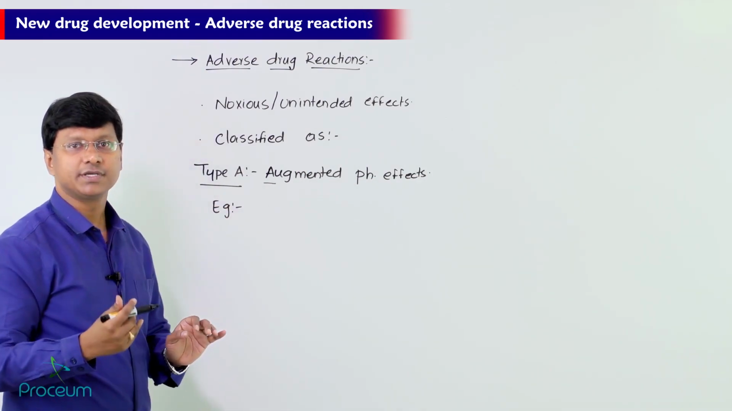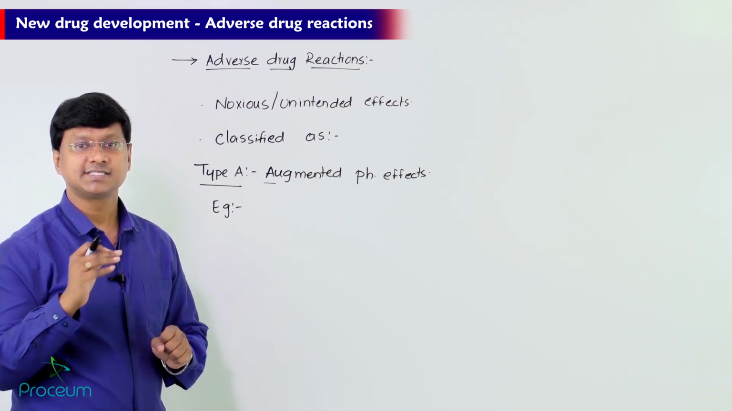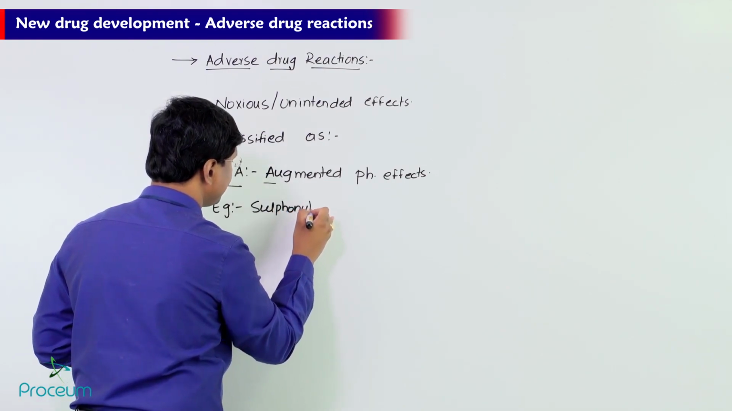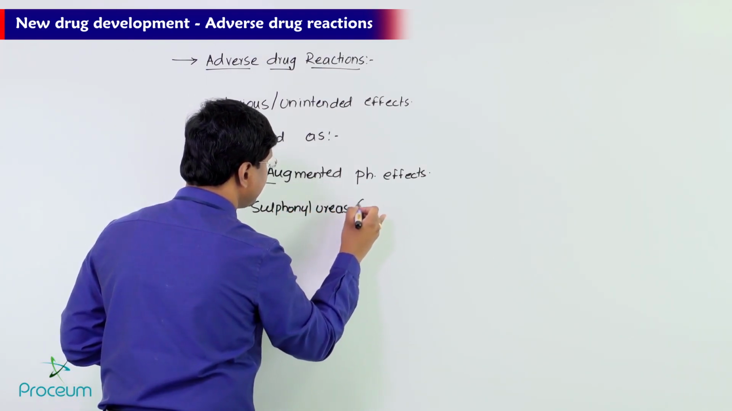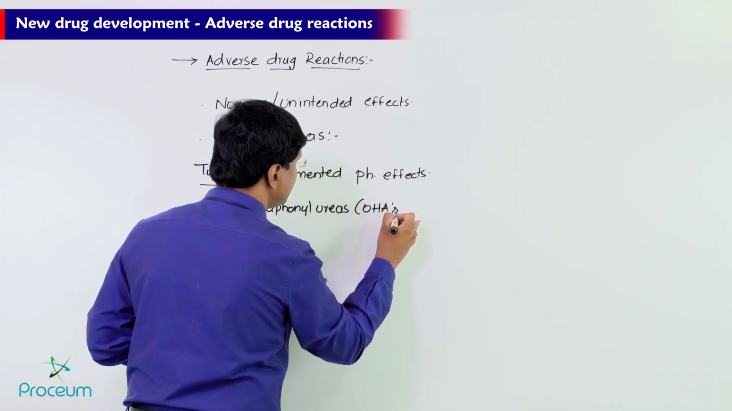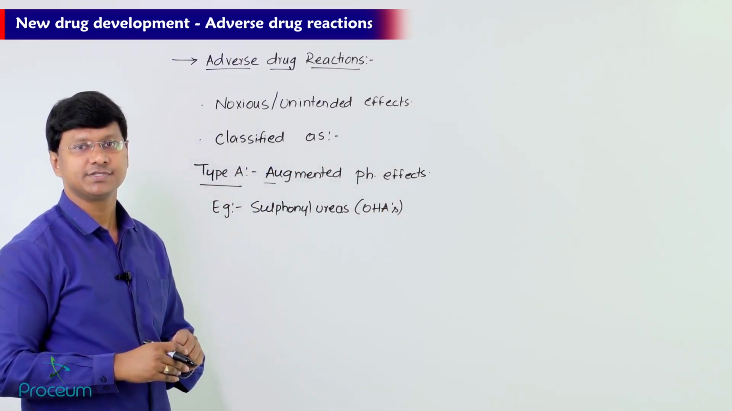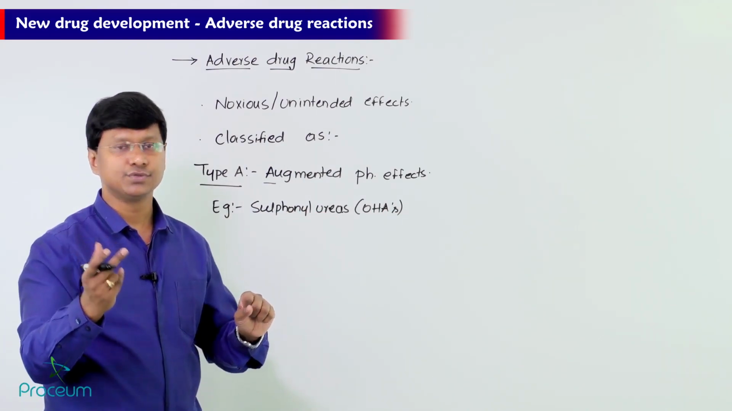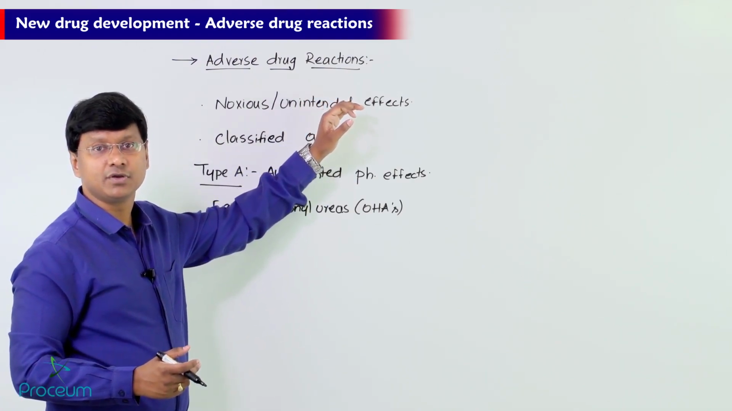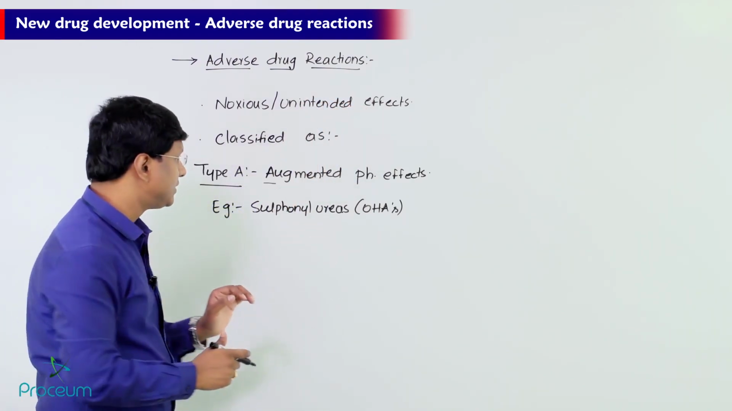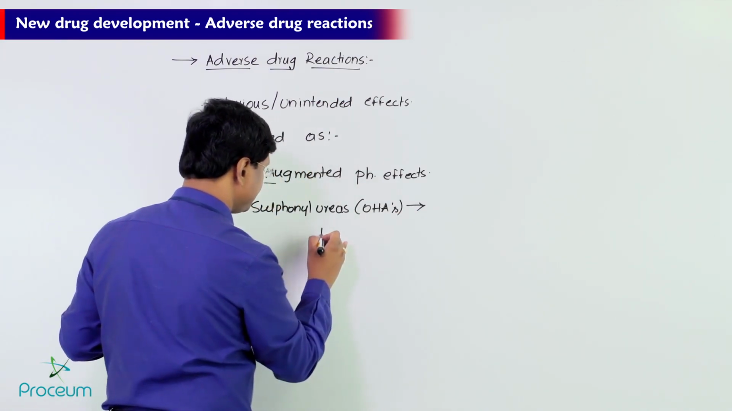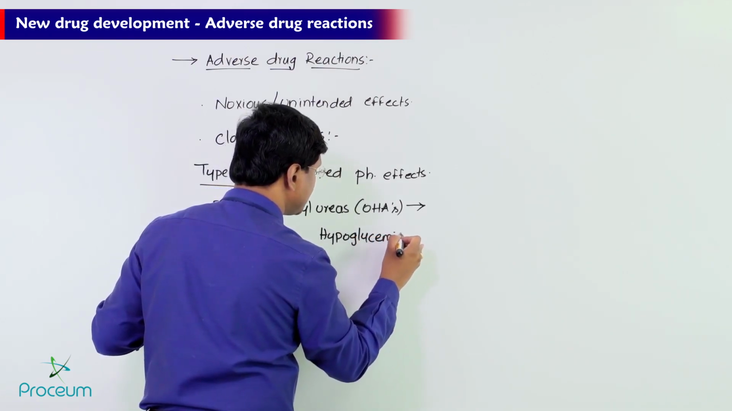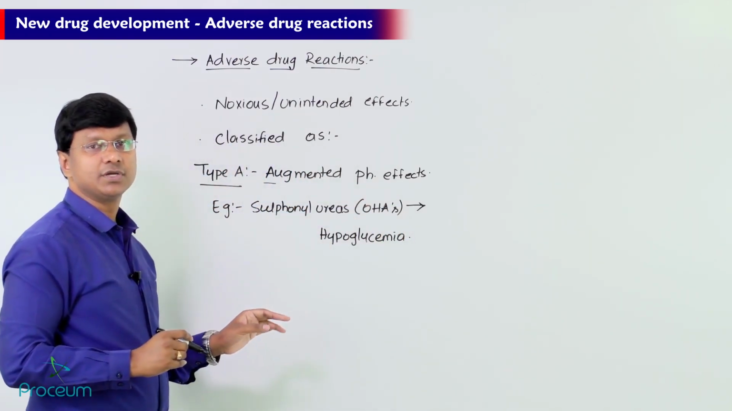You take a group of drugs, the sulfonylureas. What are these sulfonylureas? Remember, sulfonylureas are oral hypoglycemic agents used in the treatment of type 2 diabetes mellitus. Whenever they are given in higher dose, they can cause augmented pharmacological effect, and thereby the individual may land up in hypoglycemia. This is the example for augmented pharmacological effect.